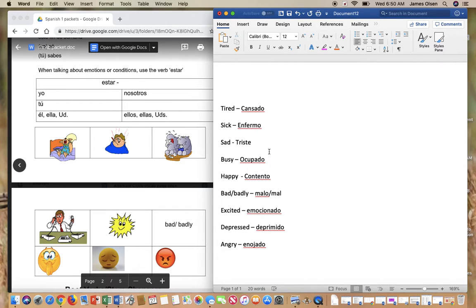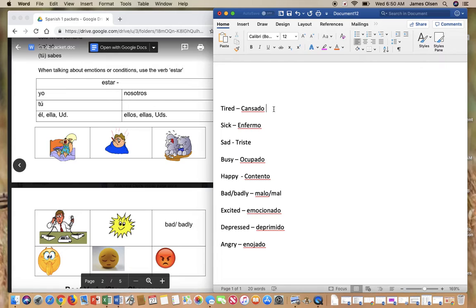Now, remember that all of these are adjectives, so if you have an adjective that ends in an O naturally, you would change it to an A if you're talking about a girl or a feminine item like a table.